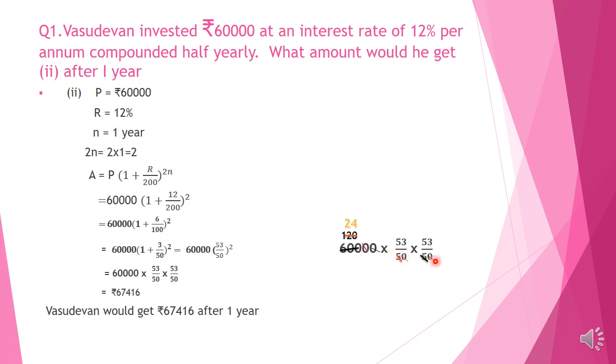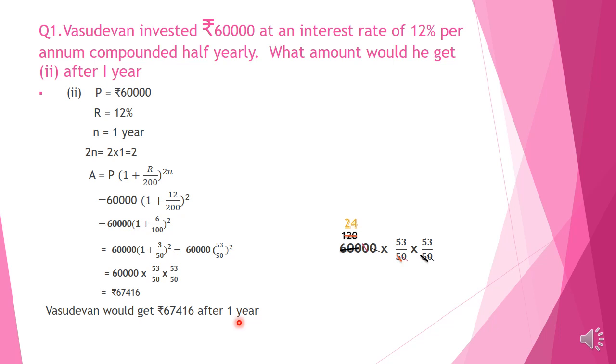Here the 0 gets cut with the 0, and the second 0 cuts with the second 0 of 60,000, and now 5 we can cut with 6,000 and we get 1,200, and we get 120, and this 120 and the second 50 we can cut by 5. So 120 cutting by 5 we get 24. So we are left with 24, 53, 53. Multiplying, we get 67,416. So this is the amount Vasudevan would get after 1 year.